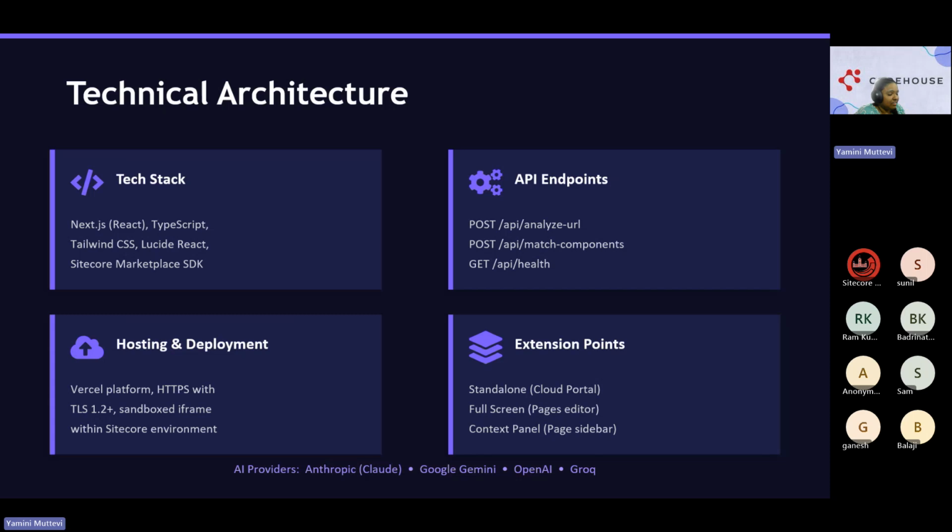And AI providers, as I said earlier, we are supporting 4 things: Claude from Anthropic, Google Gemini, OpenAI, and Grok. It is just a cost saving mechanism. I've added 4 because once the Claude API is ruled out, or the credits are expired, then I can go for Grok, which supports monthly credits, and OpenAI also supports monthly credits for API keys. This is not just about the LLM or the tool, I'm talking about the API keys here.